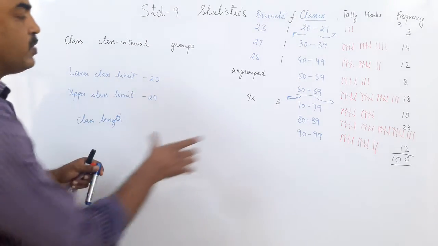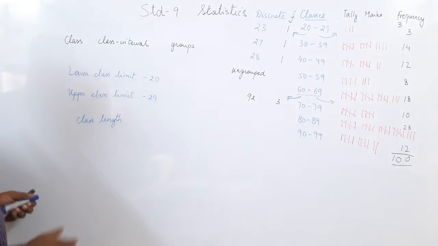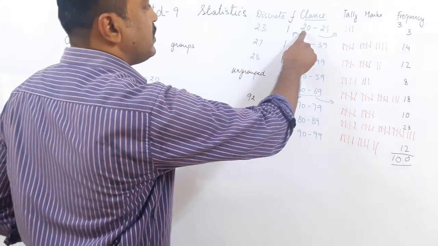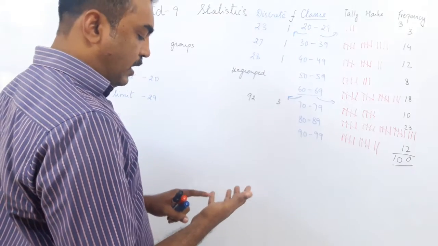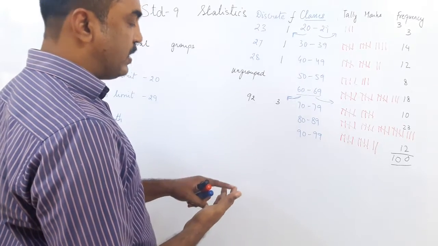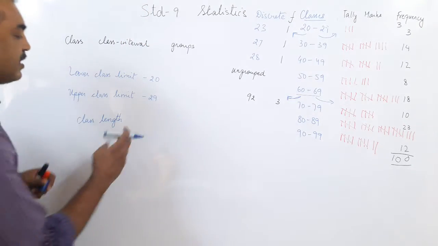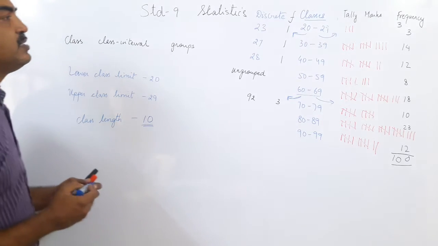Width means how thick the class is. You can see it starts with 20 and ends with 29. So if you count it out, 20, 21, 22, 23, 24, 25, 26, 27, 28, 29 has got a class length of 10.